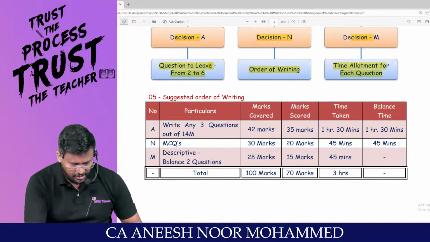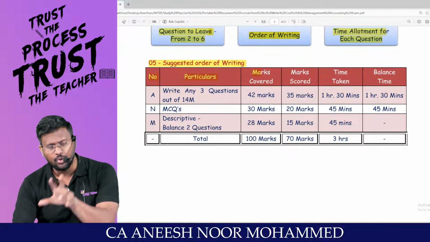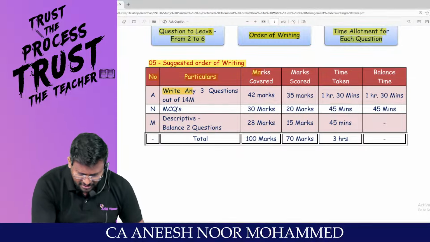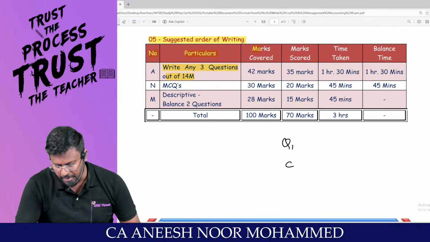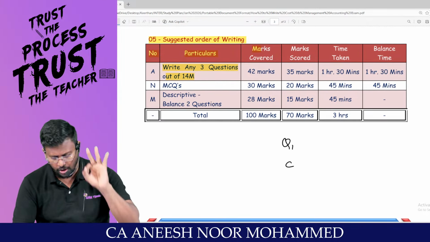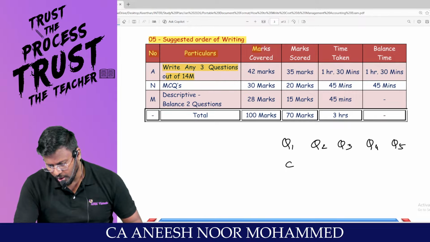What is the suggested order of writing? This is a suggested order of writing. Sir, whether I have to write MCQ first or descriptive first? Write any 3 questions out of the 14-mark questions. That means question number 1 is compulsory. Then 2, 3, 4, 5. That means question number 2, question number 3, question number 4, question number 5.